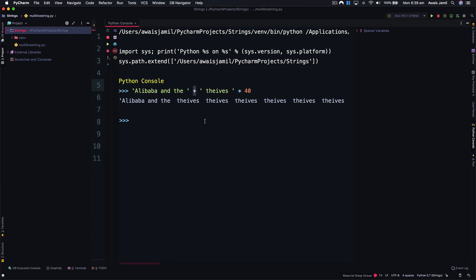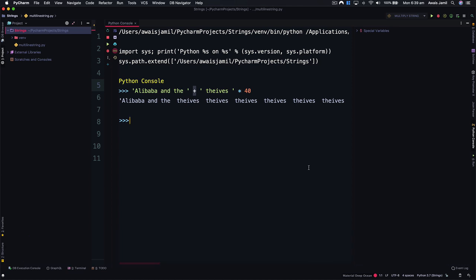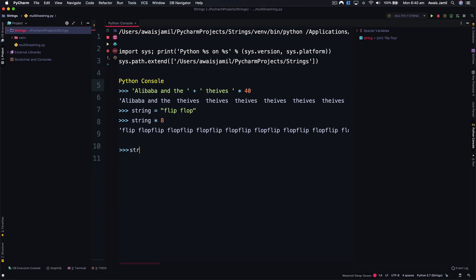In Python, strings are immutable. This means that once they are assigned to a variable, their value cannot be changed. Let's take a look at an example. If I type string variable equal to, let's do flip flop. Okay, we got the string. Now if I use this string and multiply by, let's just say 8, then we get that flip flop 8 times. But if I print string, it still has a flip-flop. So the value didn't actually multiply by 8.